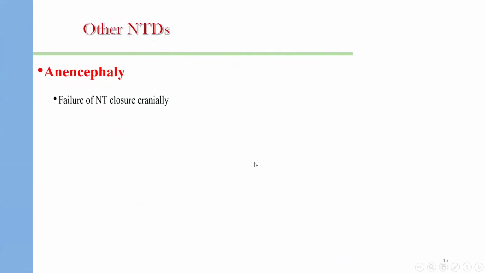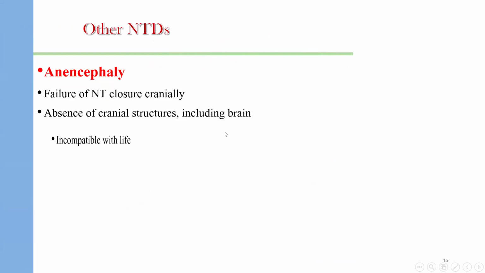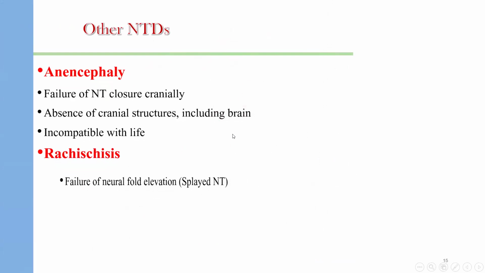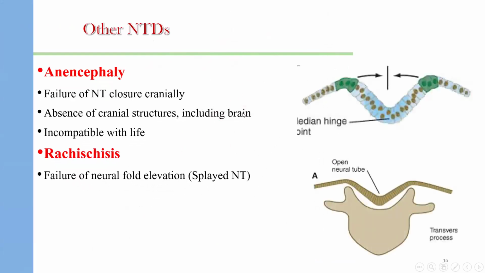Other neural tube defects like anencephaly, which is the failure of the neural tube formation on the cranial part, absence of cranial structures including the brain, that is incompatible with life. Another example is rachischisis, failure of a neural fold elevation will lead to splayed neural tube.